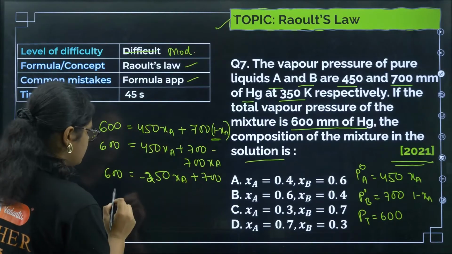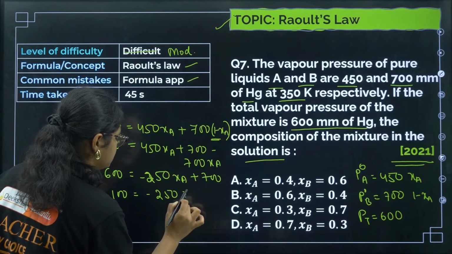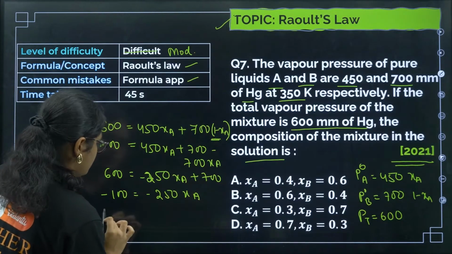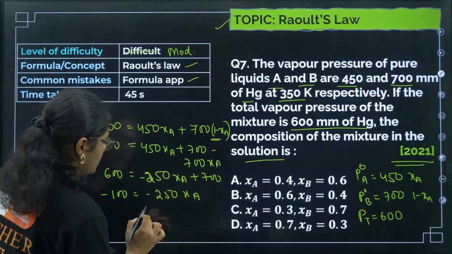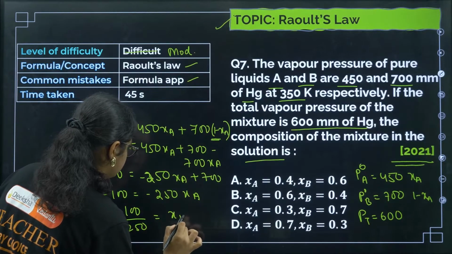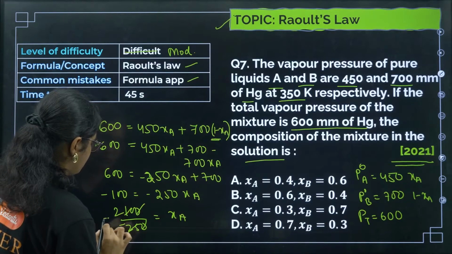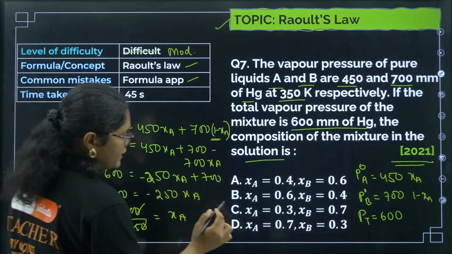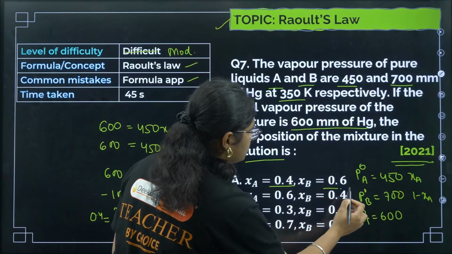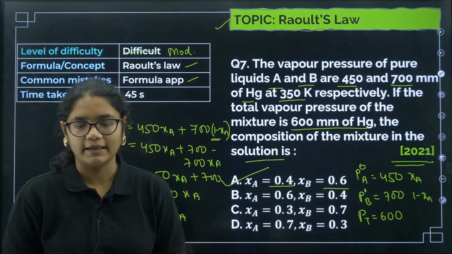I'll take this to this side, so I'll get minus 100 is equal to minus 250 XA. If I solve this, we'll get 100 by 250 is equal to XA, which is 0.4. So XA is equal to 0.4, that means XB has to be 0.6. The correct answer will be option A here.